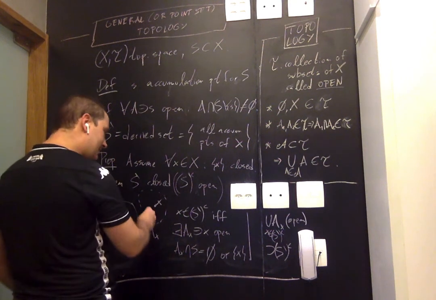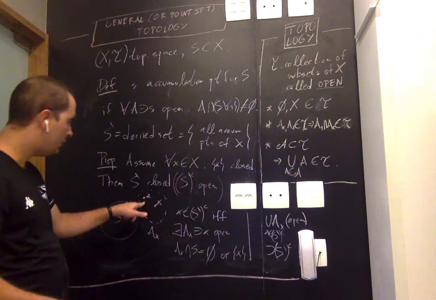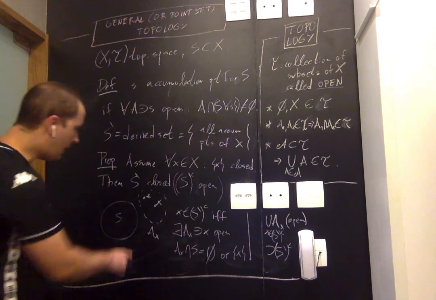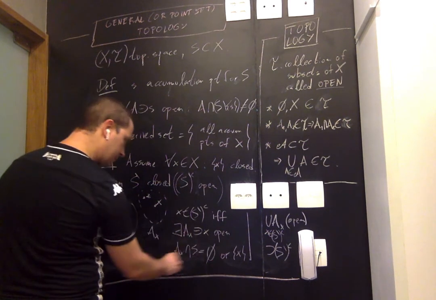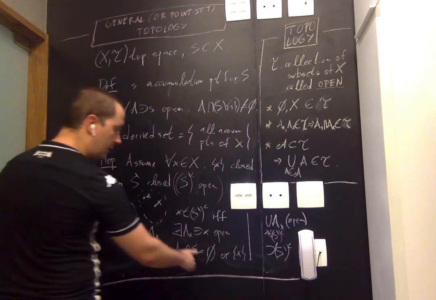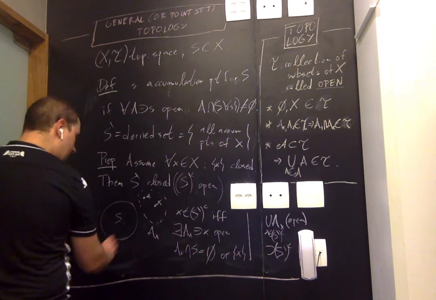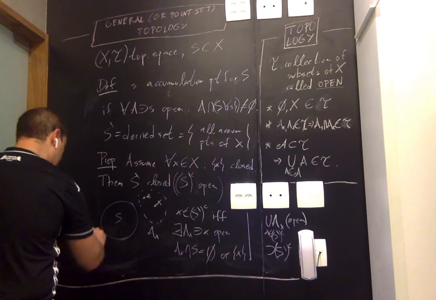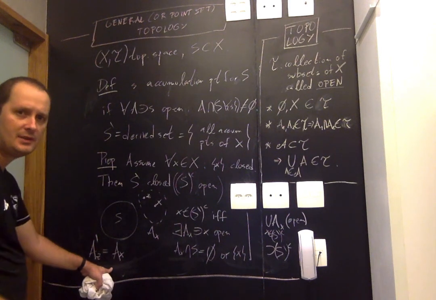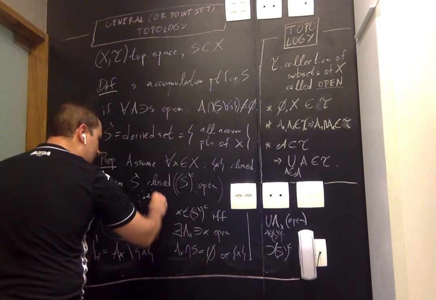So let me take a Z in the union. If Z is in this union, it must be in one of the A sub X's. So it's one of the sets like this. We have this set that contains Z, right? A sub X contains X, and also contains Z. And we know that the intersection of A sub X with S is either empty or X. Now I'm going to define a set for Z, which is the open neighborhood we're looking for. I just take the same set A sub X, and I remove X from it. So now this point is gone.